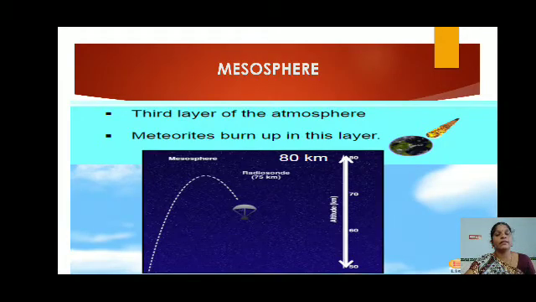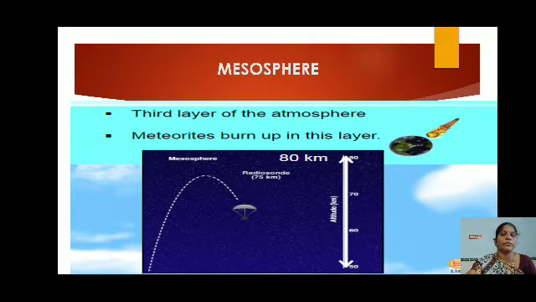Now, mesosphere. This is the third layer of the atmosphere. It lies above the stratosphere and extends up to the height of 80 kilometers. Meteorites burn up in this layer.